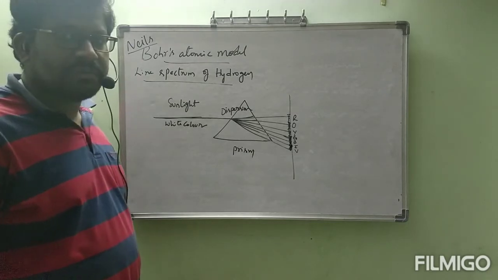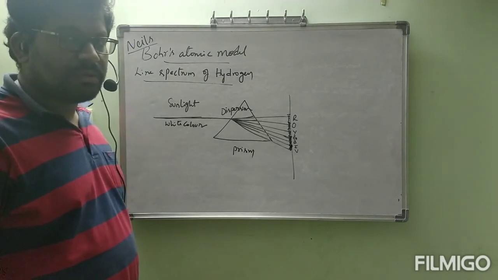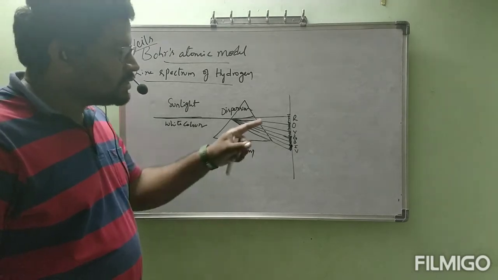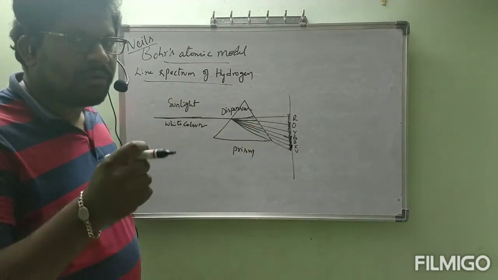Like this, how many colors are visible? 7 colors. You have to observe one thing, that there is no gap present between one color and another color.